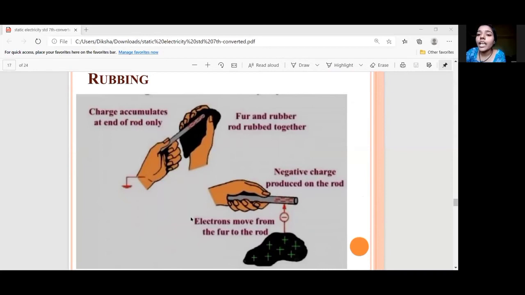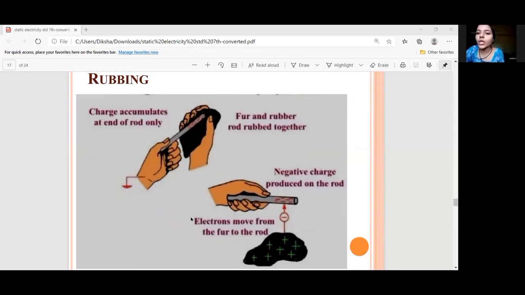Rubbing is a phenomenon, or we can say an activity, due to which the substance can become positively or negatively charged. Now what and why does this occur? So see this. Fur and the rubber rod are rubbed together. We are rubbing both the things together.